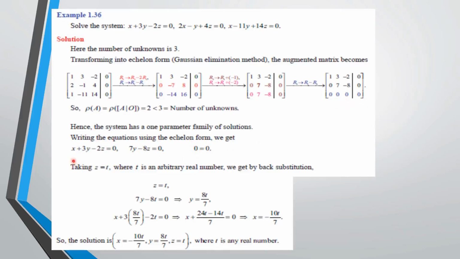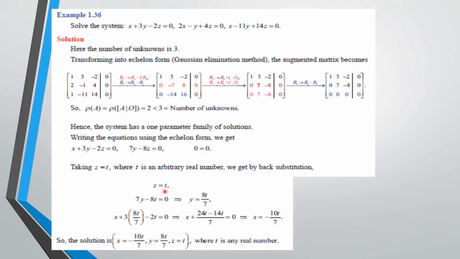So here we are having two equations, but we want to find the three unknowns. For that, I have to consider any one of the variables as an arbitrary real number. This is called a one-parameter family of solutions. Then we take z = t.